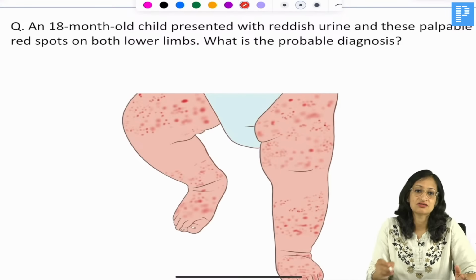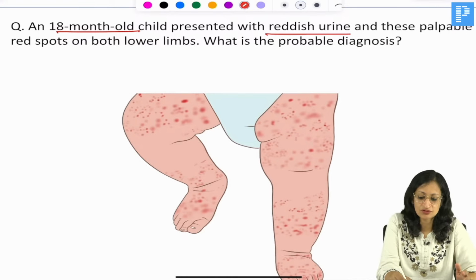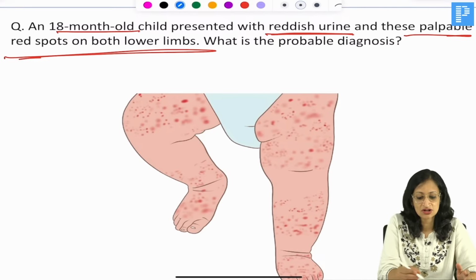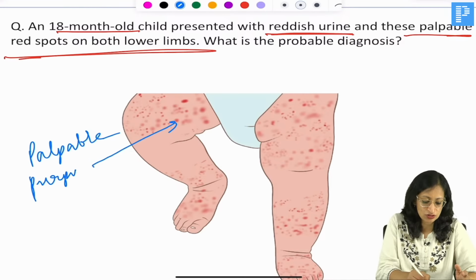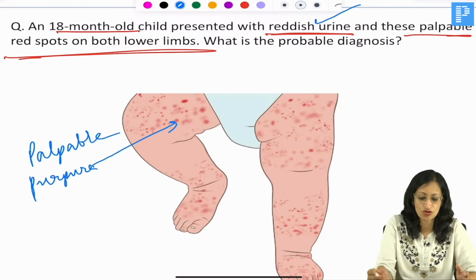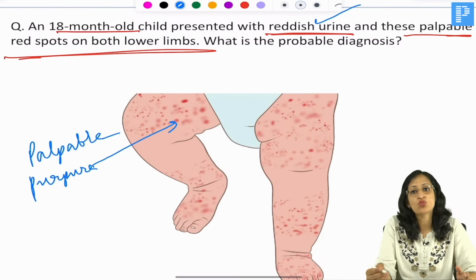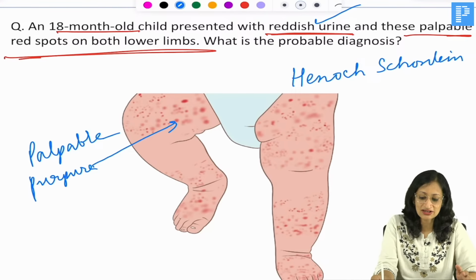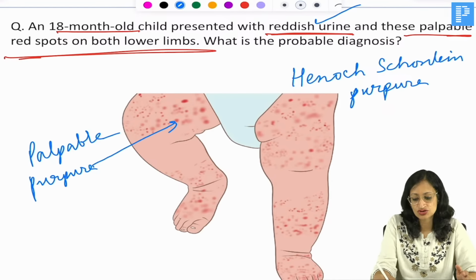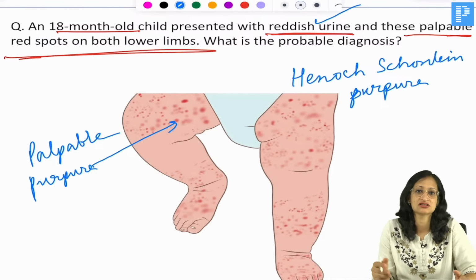What do you see here? An 18-month-old child presented with reddish urine and these palpable red spots on both lower limbs. So you have palpable purpura, present mainly on the lower limbs along with kidney involvement in the form of hematuria. So what we are thinking here is the diagnosis becomes Henoch-Schönlein purpura. It is usually a self-limiting illness, but in severe cases we may use corticosteroids or immune modifying agents, right?